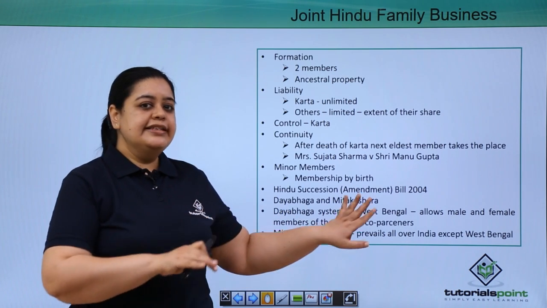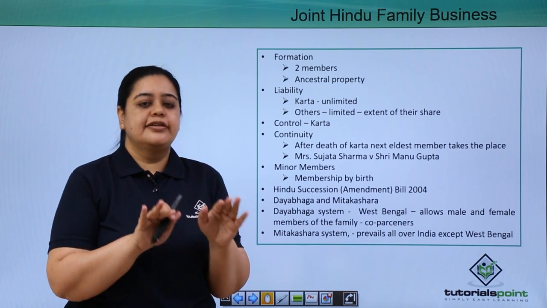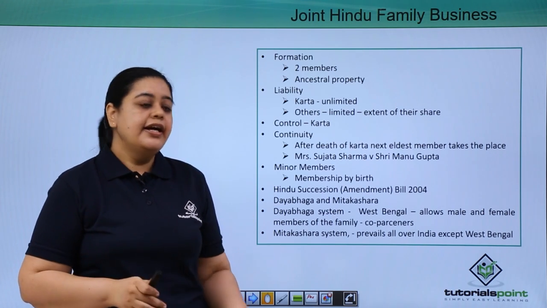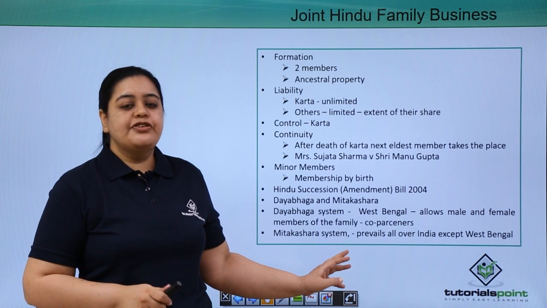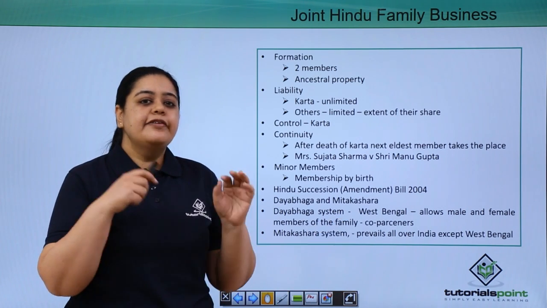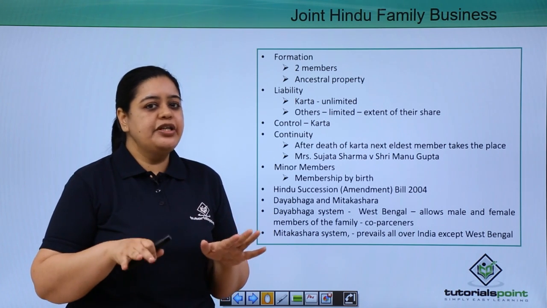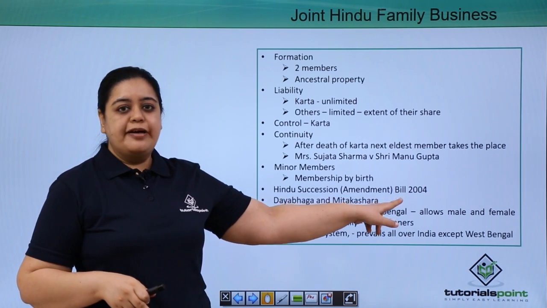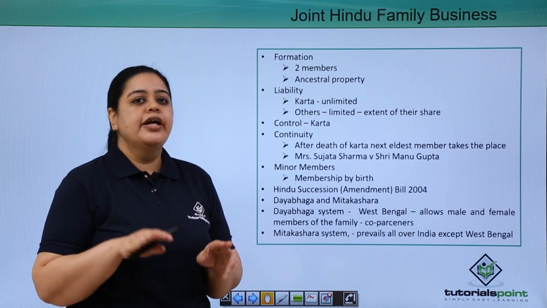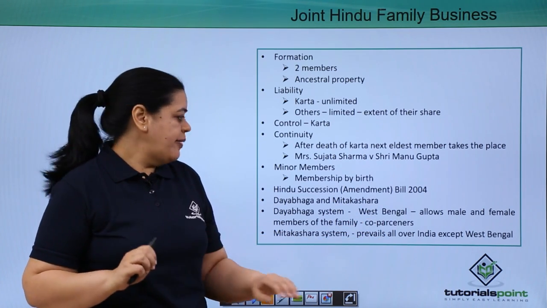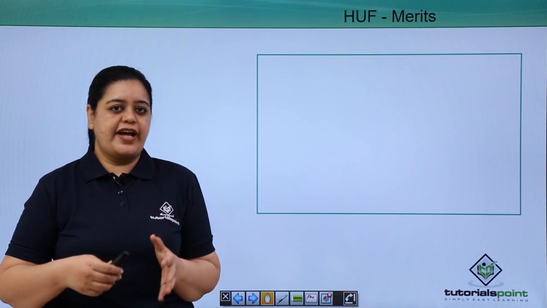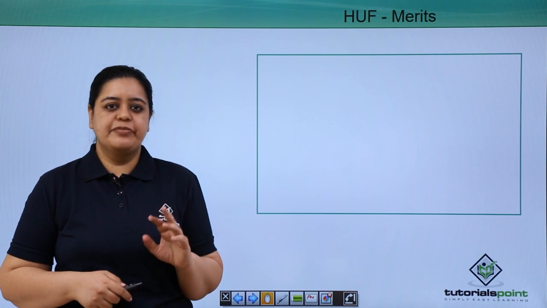So in this Dayabaga system, there was already the provision that both the male and the female members had equal rights. However, the other form, which was followed in the rest of India, the Mitakshara family, prevailed and didn't have those equal rights. Although remember, after the amendment was passed, even Mitakshara gives equal rights to both the male and the female members of the family. Now, let us understand what the merits of having a Hindu undivided family business are.